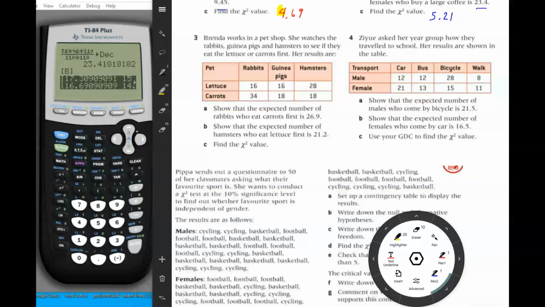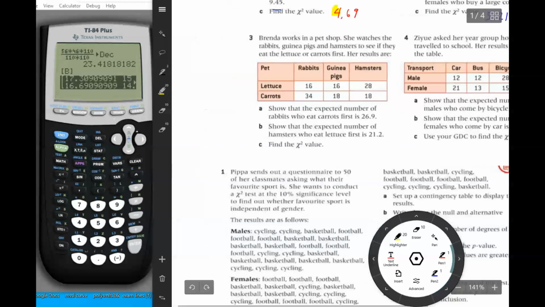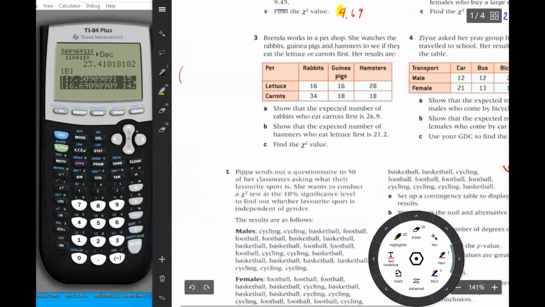Brenda works in a pet shop. She watches the rabbits, guinea pigs, and hamsters to see if they eat lettuce or carrots first. Here are her results. Show that the expected number of rabbits who eat carrots first is 26.9. So I'm just going to write out the equations here. I'm not going to actually do the multiplications because you've already seen how to do that.